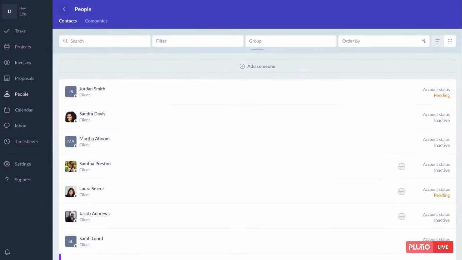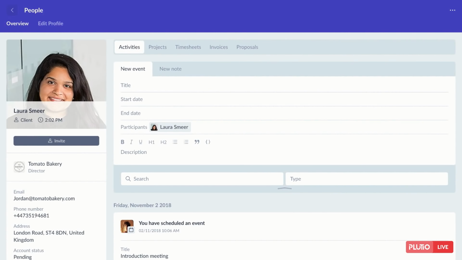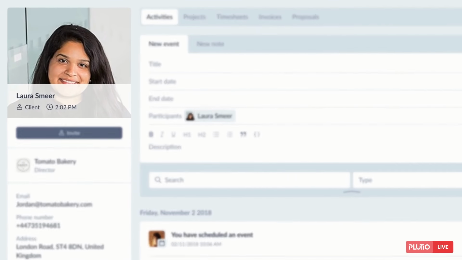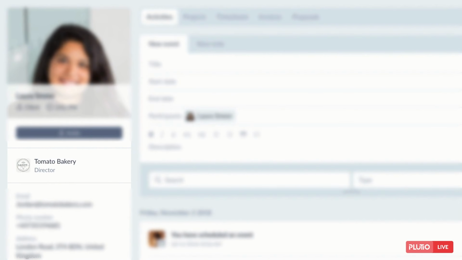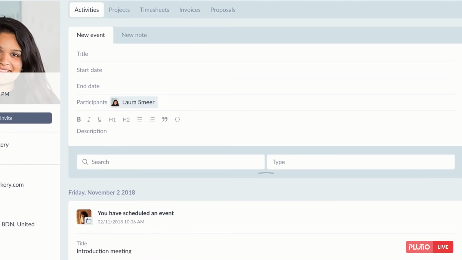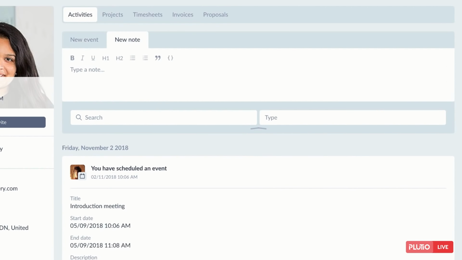Managing your contacts. From the People page, you can see everyone involved in your business. Everyone has a profile with everything you need to know available to you in an instant. From here, you can see the profile role and local time. And this is the list of all companies this profile is associated with. Down below is all of the available contact details and any other information. From here, you can log activities, schedule events, and create notes.